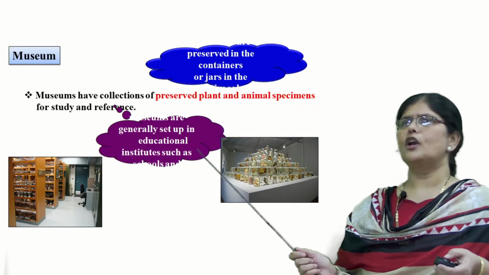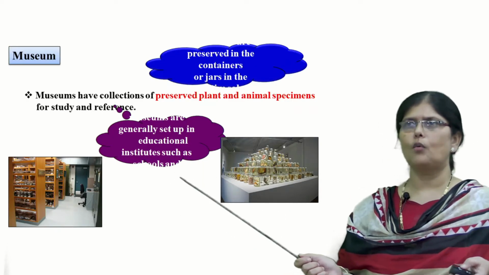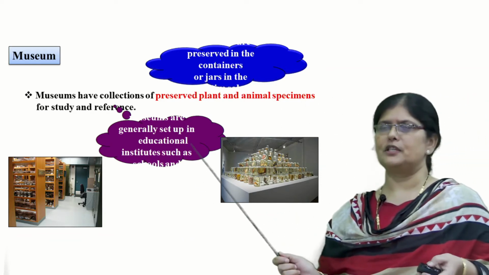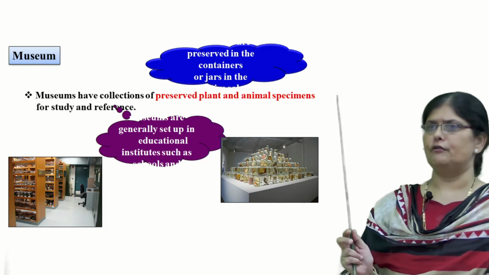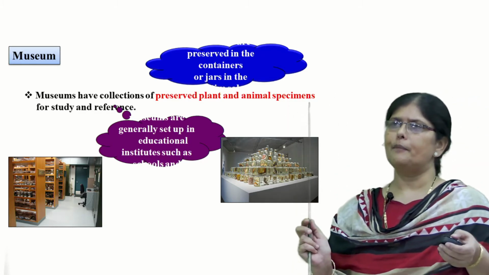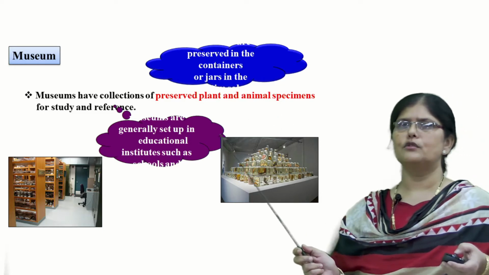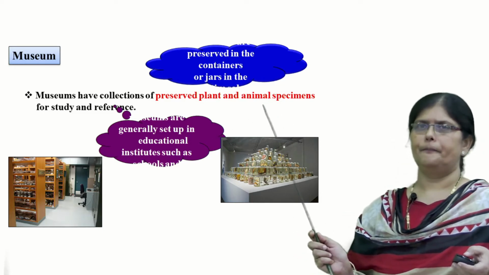Now, the third taxonomic aid is museums. Museums are what? They are nothing but collections of preserved plant and animal specimens in certain preservatives or in certain solutions, and they are preserved there for reference. So, these museums are also an important source of taxonomic studies.